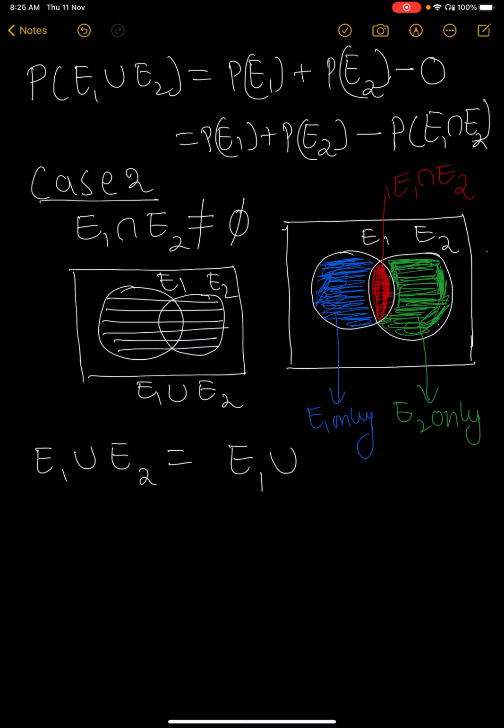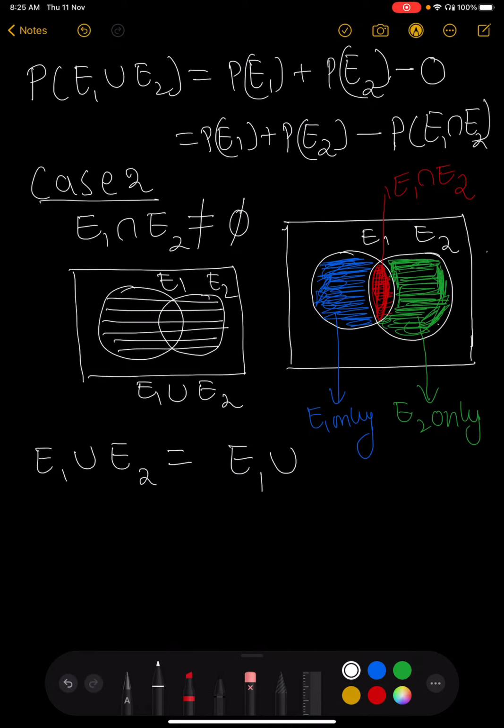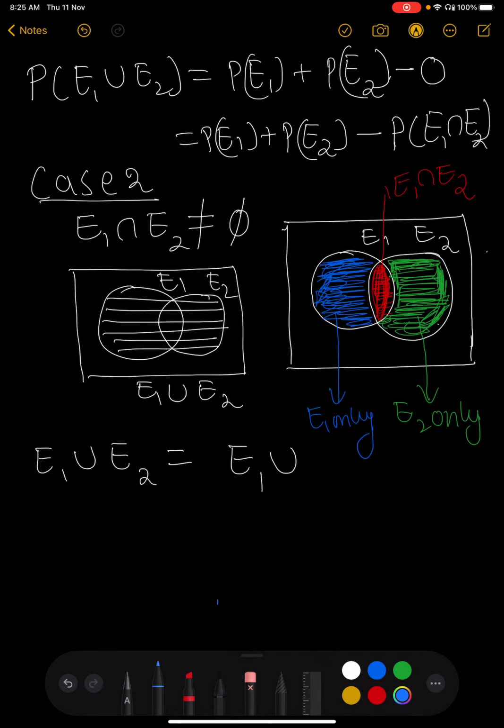E1 means up to this I have taken. The remaining part, what we need here, is this part only. How to write that?